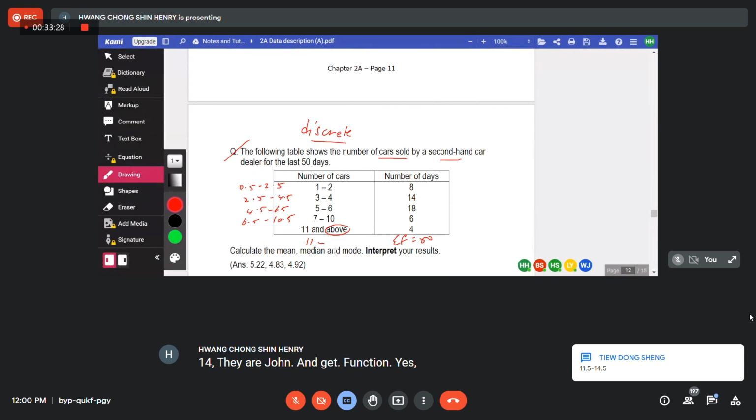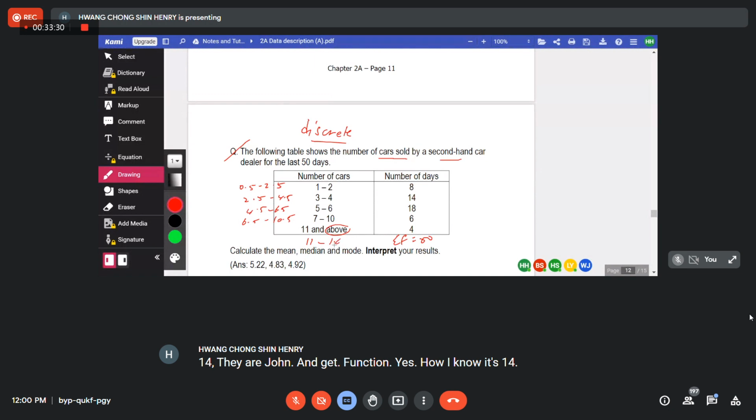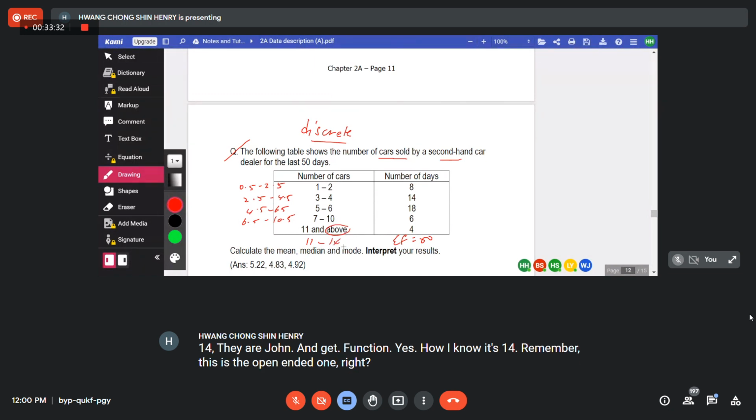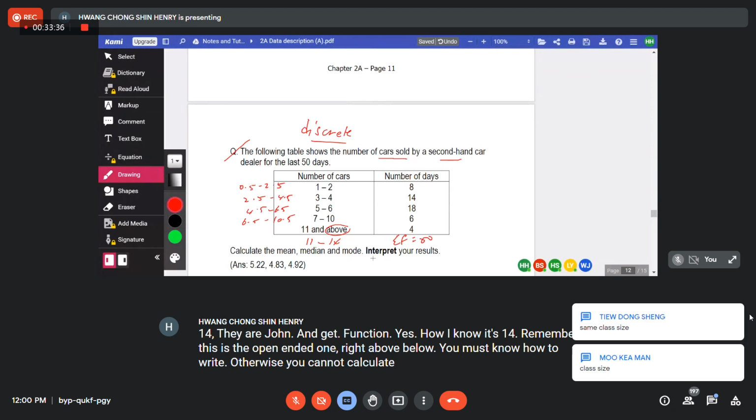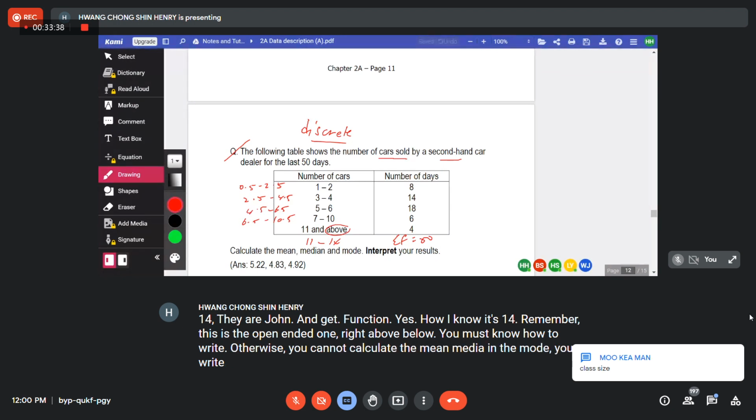Yes. How do I know it's 14? Remember, this is the open-ended one, right? Above, below, you must know how to write. Otherwise, you cannot calculate the mean, median, and the mode. You write wrongly, also wrong.